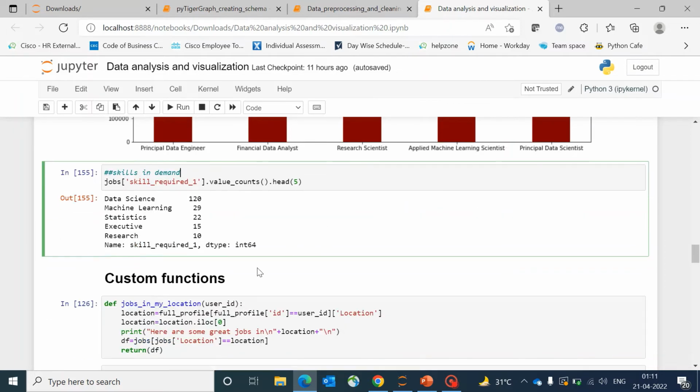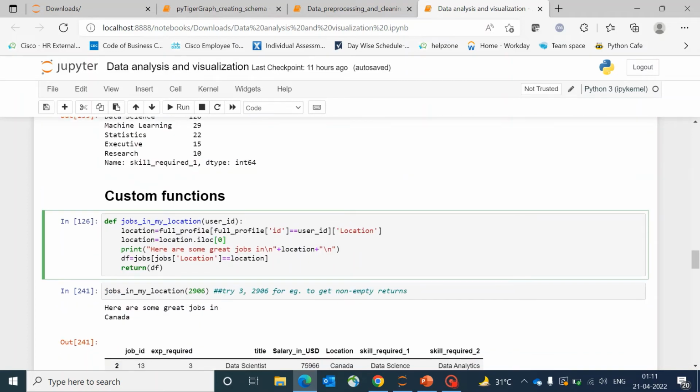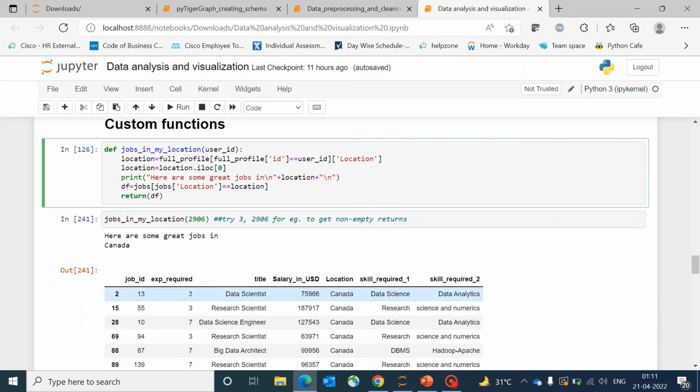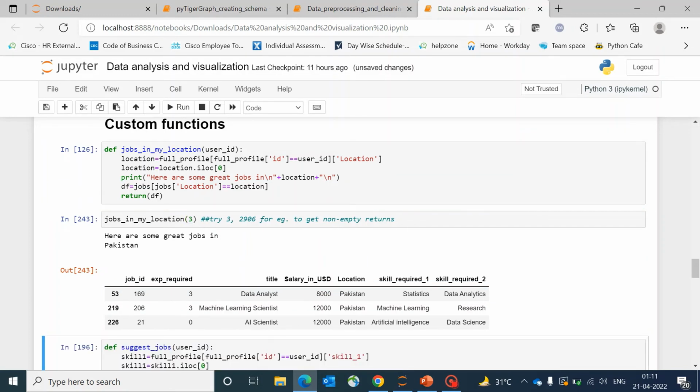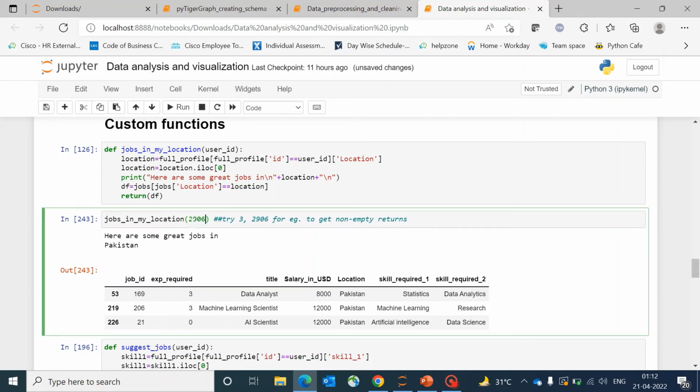We can also have some custom functions, for example, jobs in my location, wherein you just enter your user ID, and according to your location, it will list out jobs that are available for you. Since this data set was a little bit customized, we do not have full data frames for each of the entries, so I've just listed out some here which you can try and you'll get job entries for that. For example, here are some great jobs in Pakistan, and here are some great jobs in Canada.